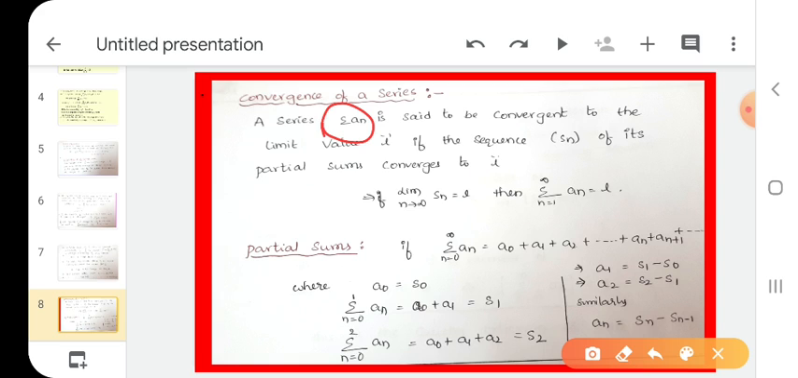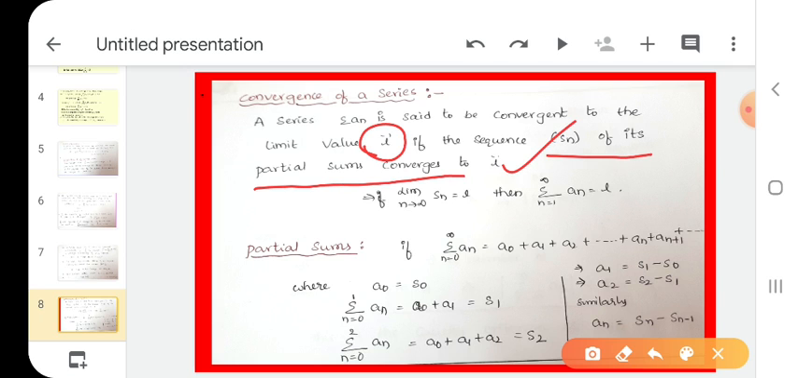Summation an is a series. Which type of series? It is a convergent series. What is the value of convergence? Let it be L. If the convergent limit value is L, then automatically what do we say? The sequence Sn of its partial sums also converges to L.